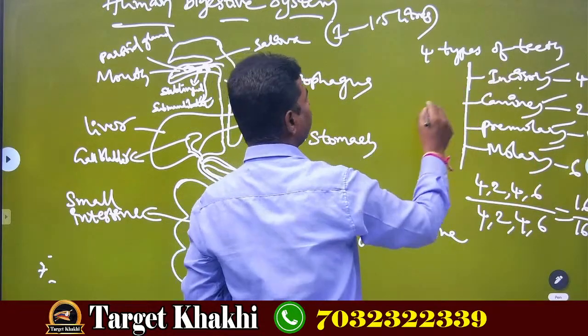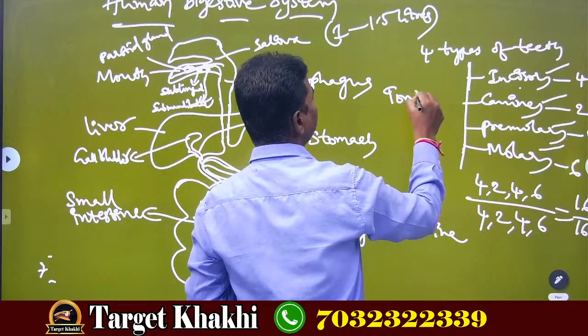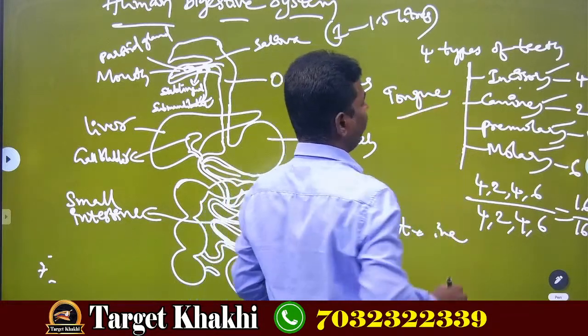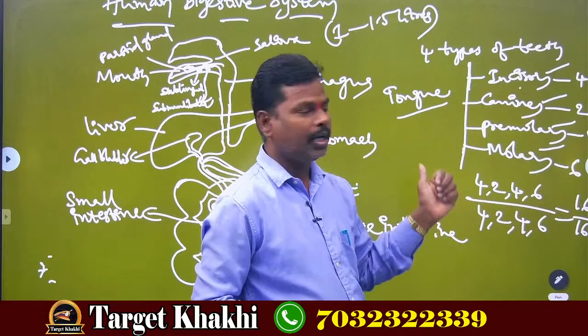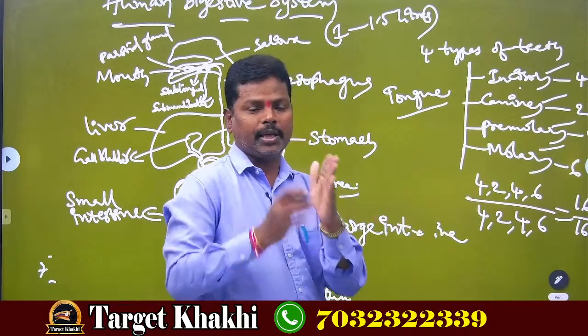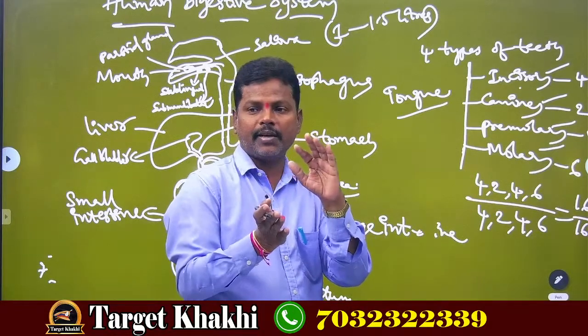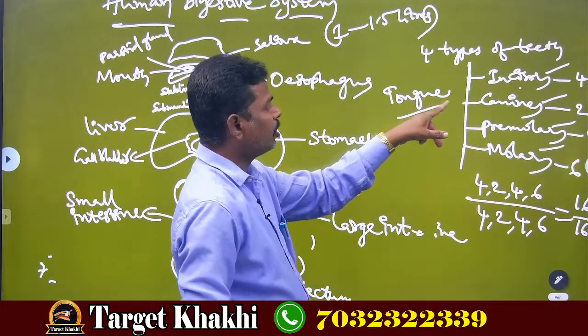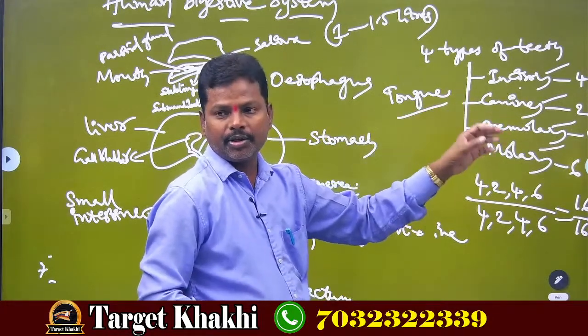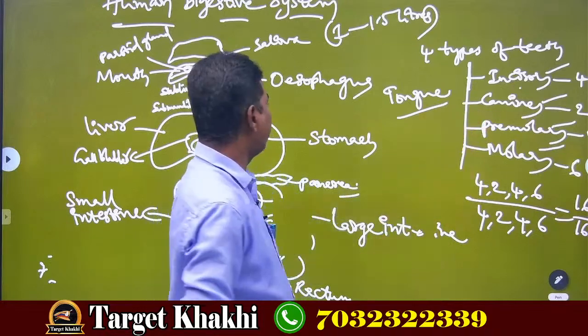Along with the teeth, the tongue also plays an important role. The tongue is a muscular organ present in the mouth. It helps in moving the food from one side of the mouth to the other, such that the food is crushed and ground. Understood?